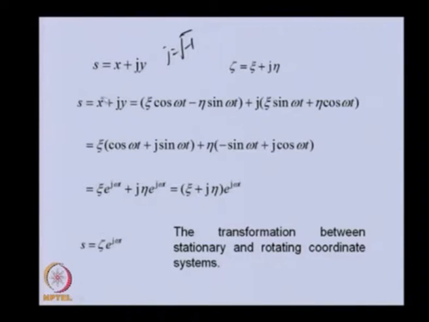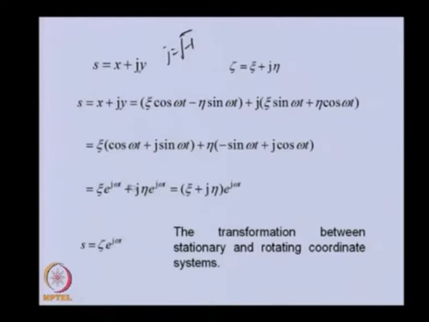Now in place of x and y, from the previous expression we can write this in terms of zeta, xi and eta, and similarly y we can write in terms of these two. We can rearrange by taking common the xi term and eta term, and we can see within this bracket is e^(j omega t), and if we take j common, this can be converted into j e^(j omega t).